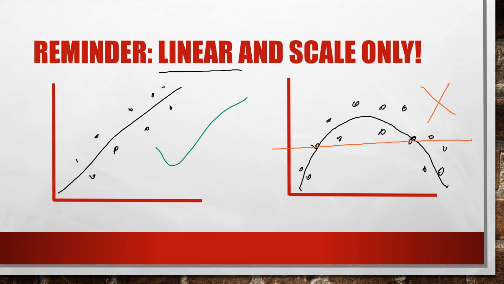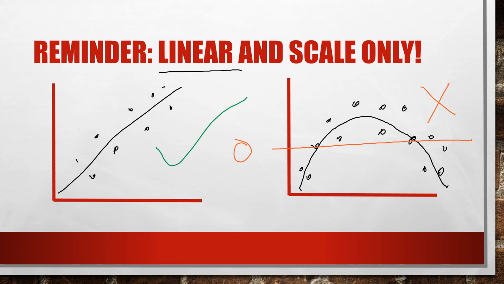It tries to make a linear line, and the linear line tries to make the distance between the line and the dots as small as possible for all the dots. So it would make this straight line that is horizontal, and it would say that the Pearson correlation is 0. But as you can see, there is a relationship. It's just non-linear, it's curved.